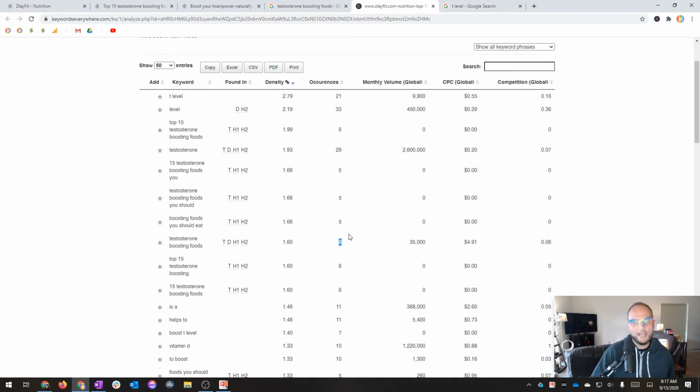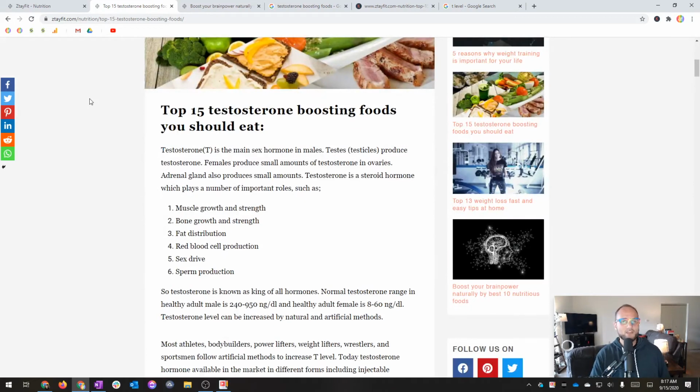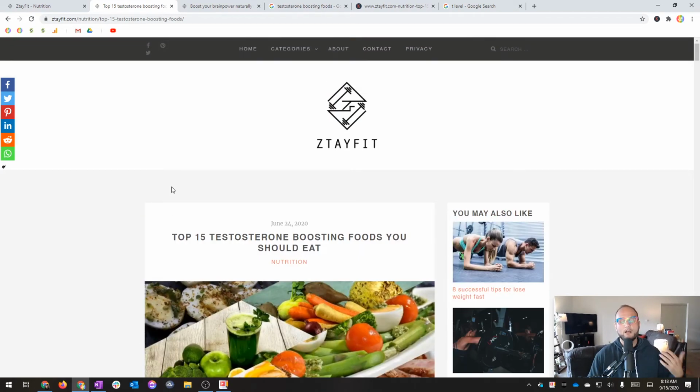So this post has 8 occurrences, but the problem is Google's not indexing this page. So that's another piece of the puzzle, right? This post might start ranking once Google indexes it. That's another piece of the problem.